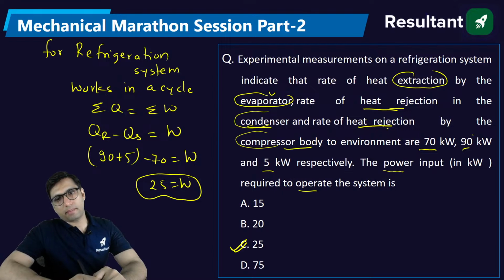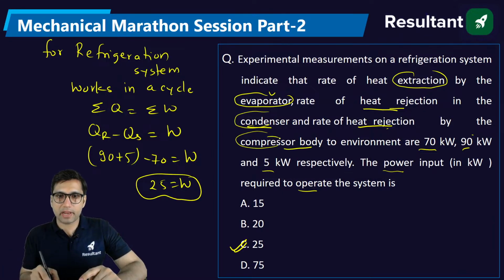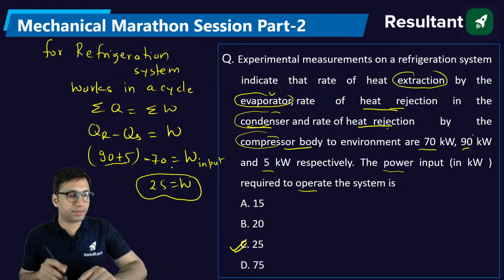Where is the heat getting rejected? In the compressor and in the condenser. So heat rejection is the total of these. Where is the heat supplied? In the evaporator. Heat rejected minus heat supplied in the evaporator will give you the work input. Okay, so this is the answer.